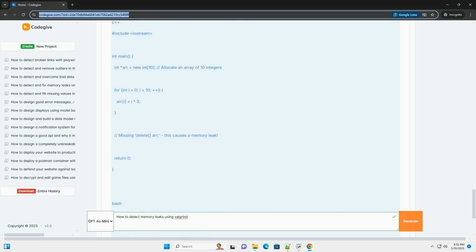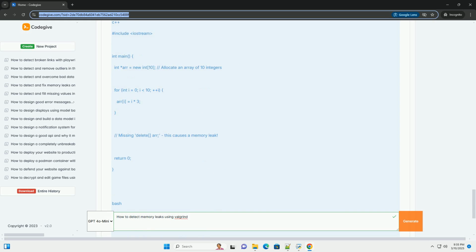PID is the process ID of the running program. HEAP SUMMARY provides a summary of heap memory usage. In use at exit: 40 bytes in 1 blocks indicates that 40 bytes of memory, 10 integers * 4 bytes per integer = 40 bytes, in one block are still allocated when the program exits.